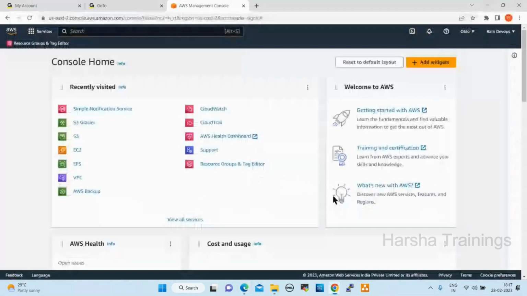This account is 1 year free. Whatever free services are there, we have to use them. For example, 30 GB storage free, 750 hours of servers free, and 5 elastic IPs free. Whatever free they are providing, we have to use. If you use 50 GB of storage when 30 GB is free, what will happen? Anyone? They give 30 GB free of cost, but you have utilized 50 GB, so they will charge for that.